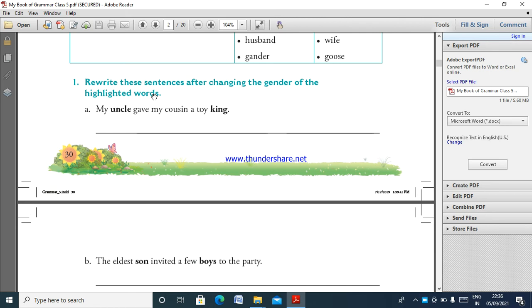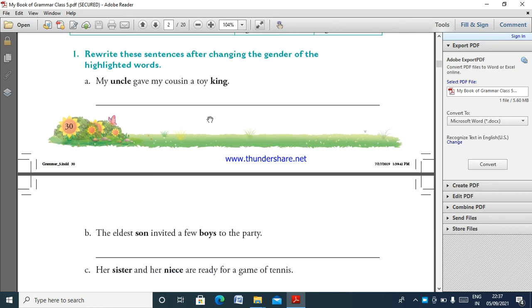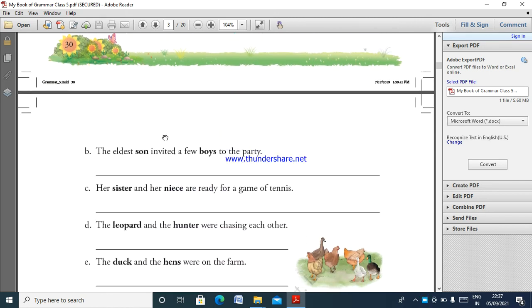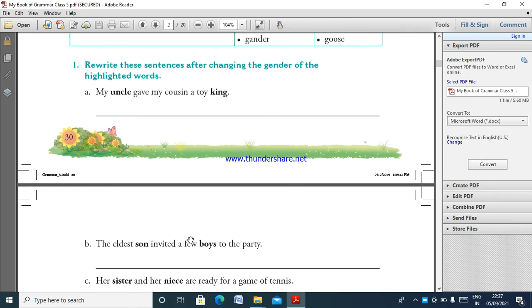My uncle, how to change? My uncle changes into aunty. Gave my cousin a toy king. King changes into queen. So you only write that exercise. It is very easy. Son, how to change? Daughter, boys, girls, sister, brother, niece, nephew. Niece, that is, marumagal, and then nephew, leopard, and then hunter, duck, hens. What we are changing to the feminine.